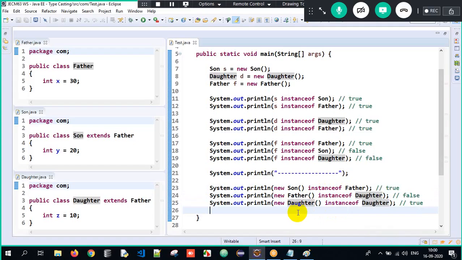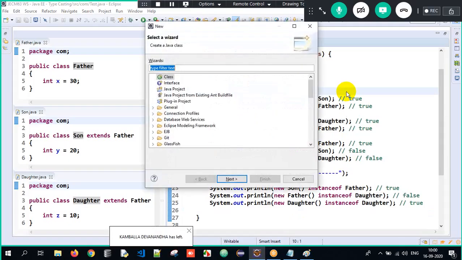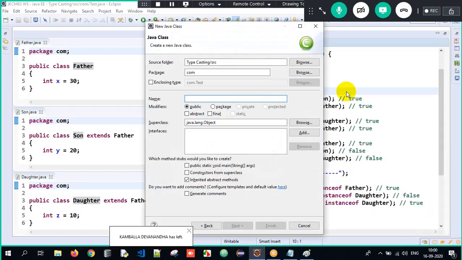I hope you all got the clarity about what ClassCastException is and what instanceof is. We learned both topics separately, ClassCastException separately and instanceof separately. Now we are supposed to combine them. How? I will tell you. Don't get diverted over here. Try to concentrate.